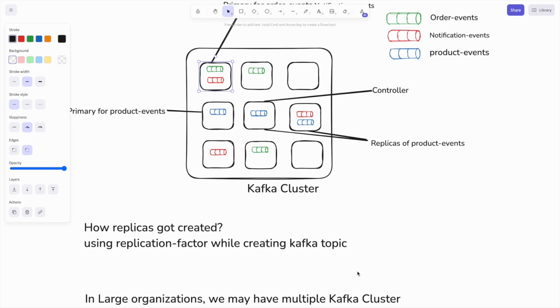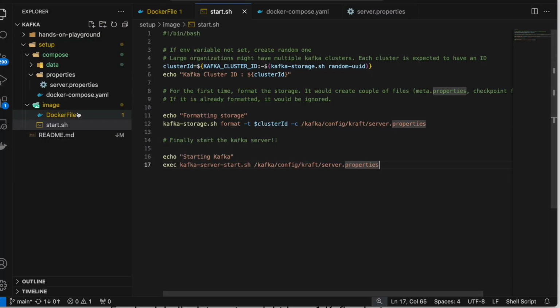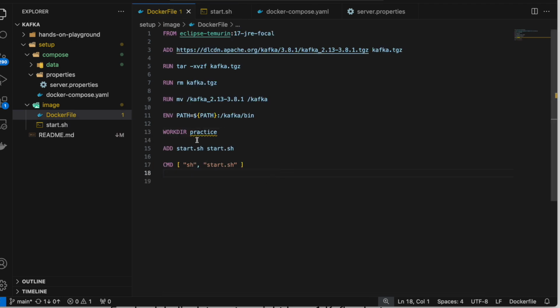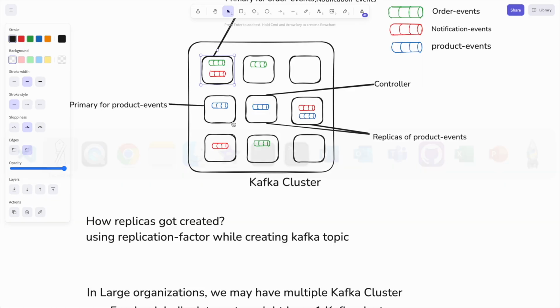Now in the third video, the Kafka Docker setup video, I'll show you in this command as well. For example, I have shown you there the Dockerfile, right? How I have created the image, right? And this start.sh file I have created for starting the Kafka server, right? In this image I have mentioned the cluster ID and two more commands before starting up the Kafka server, right? Now why these two commands are necessary, this was also one of the doubts. Now let me explain you why.